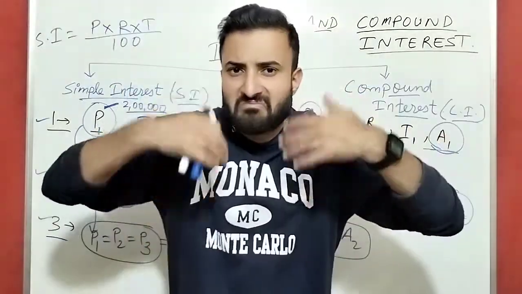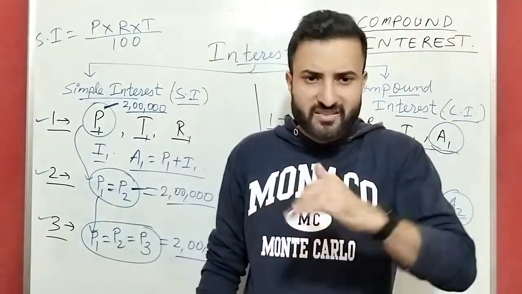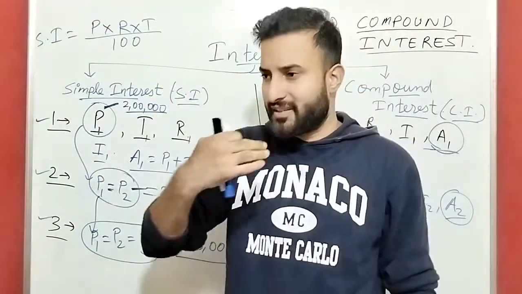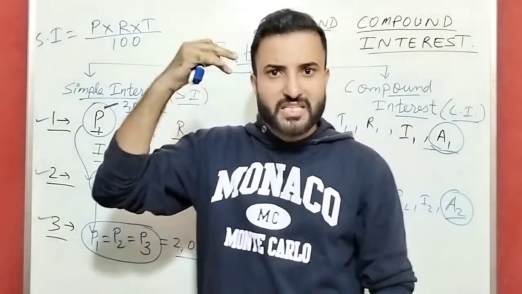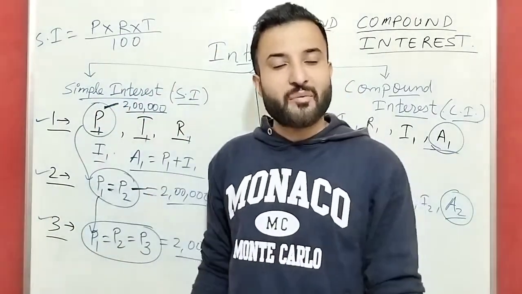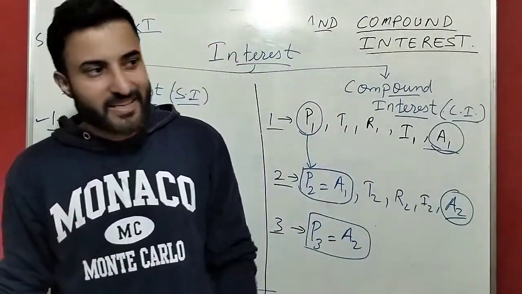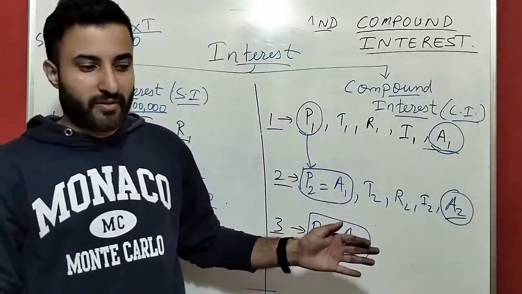You are compounding. First year one girlfriend, change. Next year next girlfriend, change. Third year third girlfriend, change, like that. However many years you are in a relationship, each and every year you are changing the girl. That is compound interest. Each and every year you are changing your favorite person. That is compound interest.